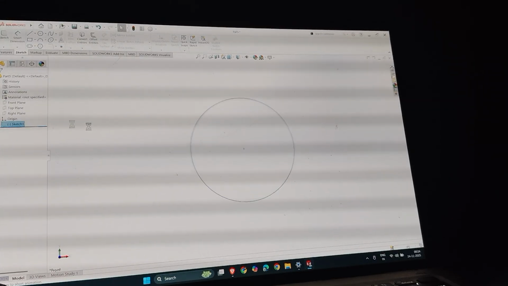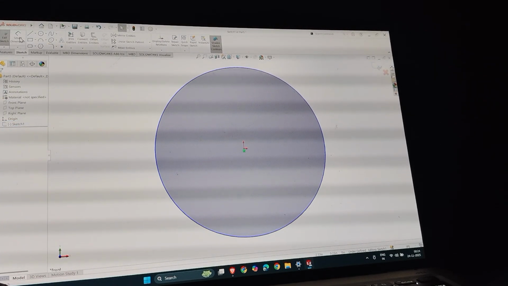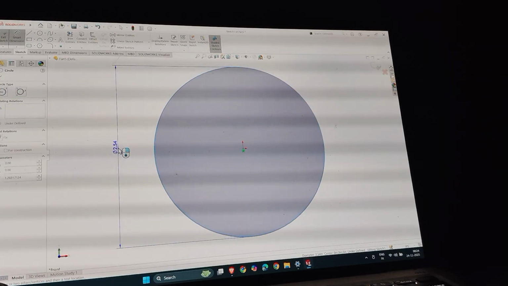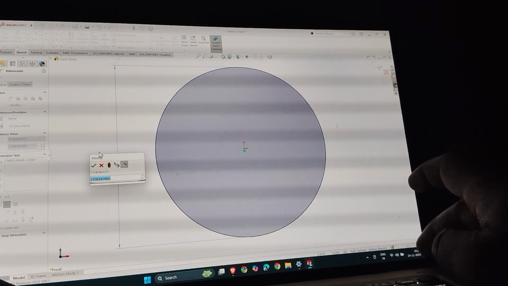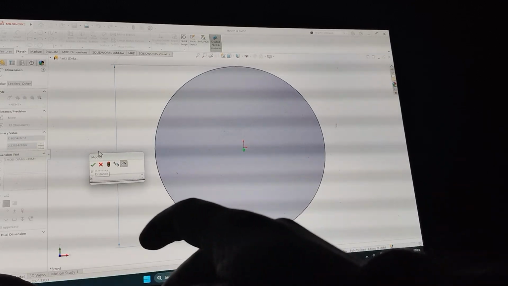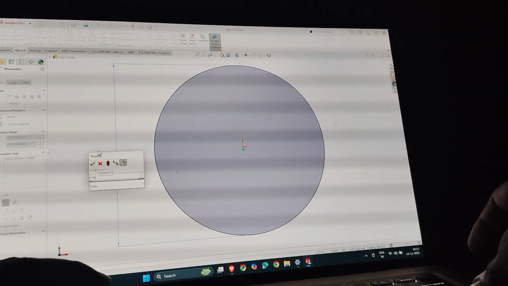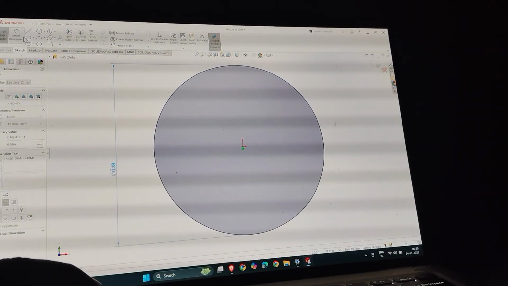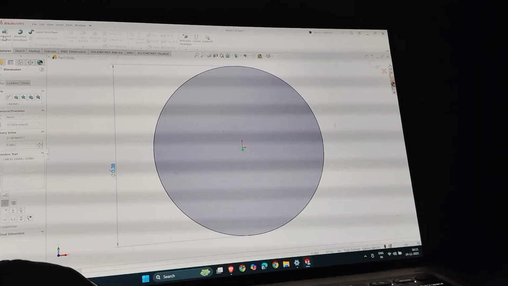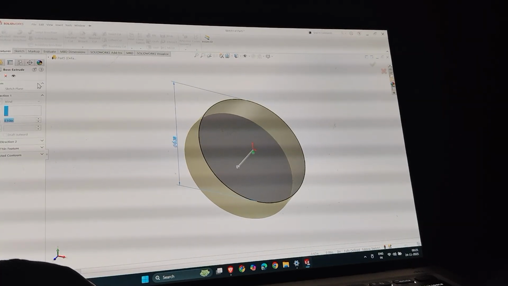Go into the editor sketch again and do the smart dimensioning of this. Make it 0.38 inches. Now do the feature of extrude base.